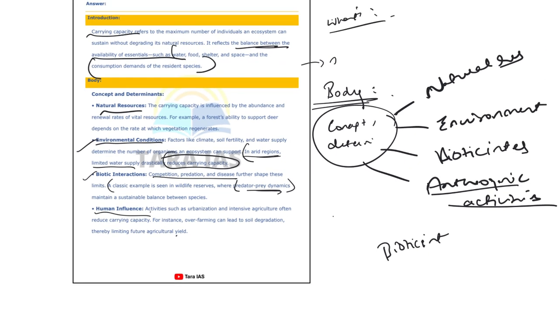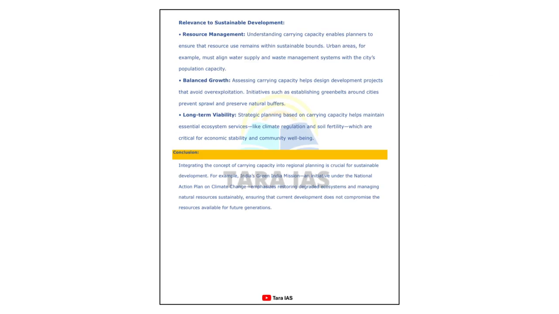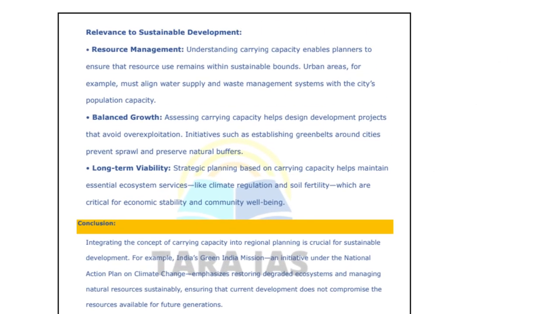So the first part of the body is done, that is concept and determinants. The second part of our body will be relevance to sustainable development. In the body, you can write a number of points. The first one will be resource management. Understanding carrying capacity, we will understand up to what extent the ecosystem can sustain and what its resource levels are. Since all this becomes clear, it will help us in the effective management of resources.